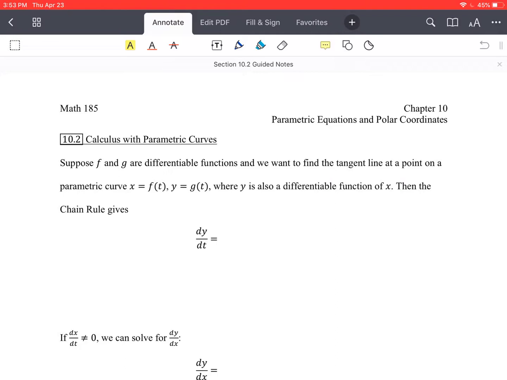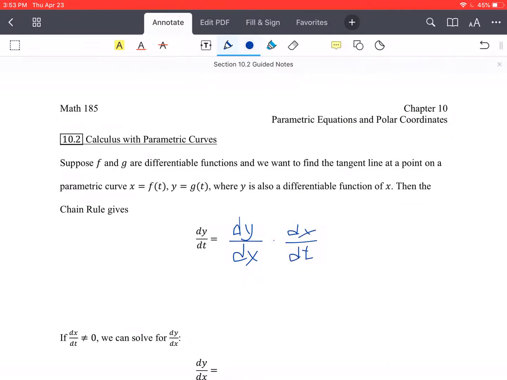Okay, so to start us off, suppose f and g are differentiable functions, and we want to find the tangent line at a point on the parametric curve x equals f of t, y equals g of t, where y is also a differentiable function of x. Then the chain rule gives us the following result for our derivative. So dy/dt equals dy/dx times dx/dt.